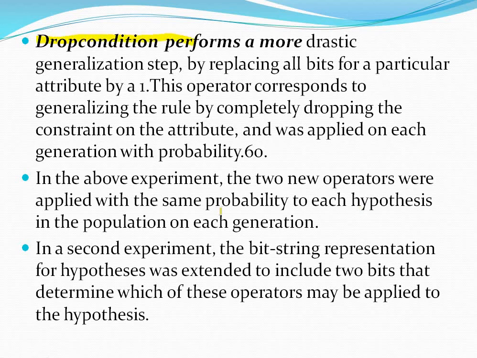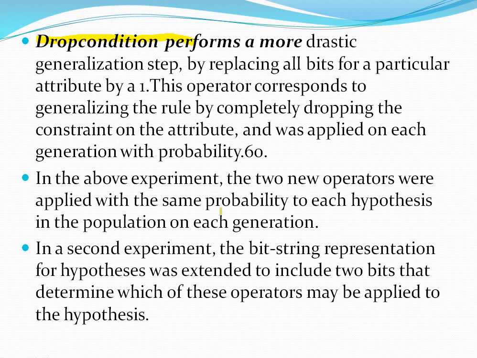It performs a more drastic generalization step by replacing all bits of a particular attribute by 1. This operator corresponds to generalizing the rule by completely dropping the constraint on the attribute, and was applied on each generation with the probability of 0.6.